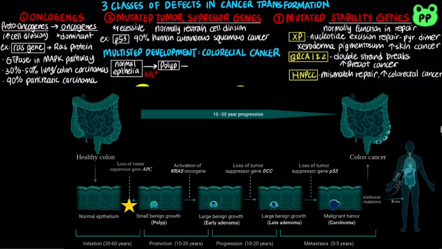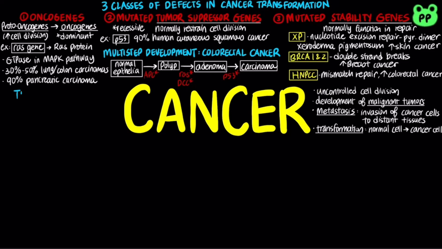Next, the APC gene causes chromosomal instability that can lead to another mutation in the oncogene RAS, converting the polyp into a larger tumor known as adenoma. Further mutation in the tumor suppressor gene DCC leads to late adenoma. Finally, only when both copies of the tumor suppressor gene p53 become defective does the adenoma develop into a carcinoma, a malignant life-threatening tumor.